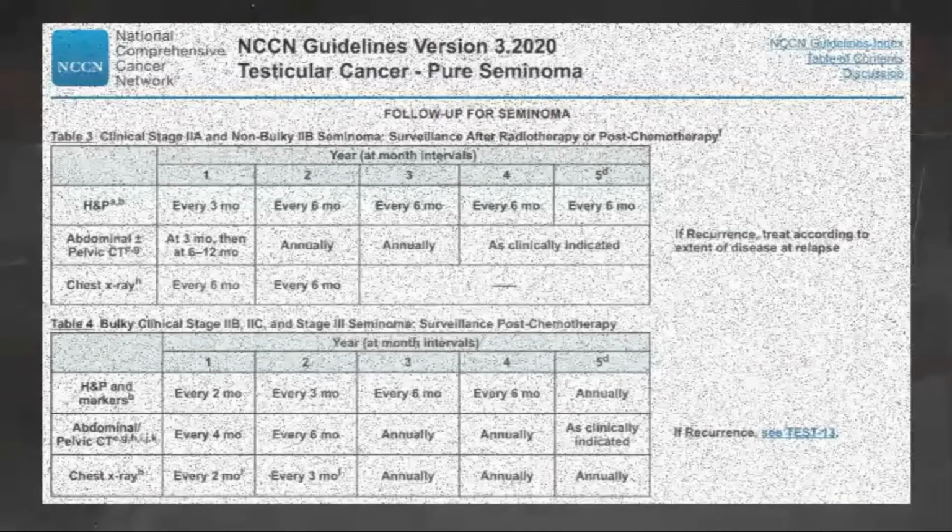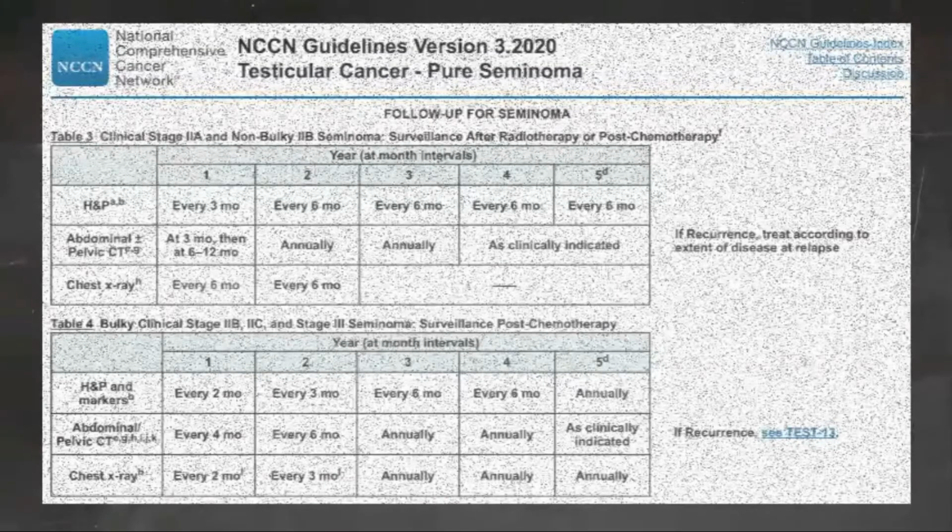Chest X-ray is recommended every 6 months for the first 2 years only. Chest X-ray may be used for routine follow-up, but chest CT with contrast is preferred in the presence of thoracic symptoms. Follow-up for pure seminoma bulky stage 2 and stage 3 after chemotherapy.